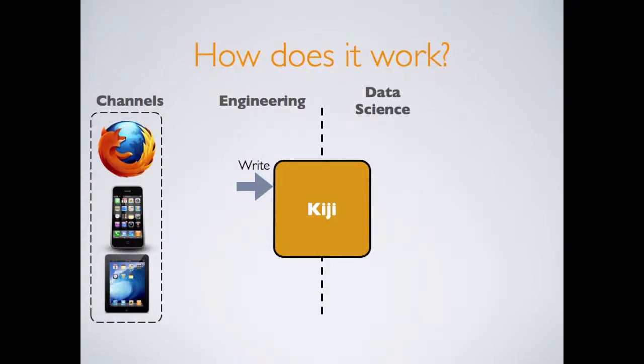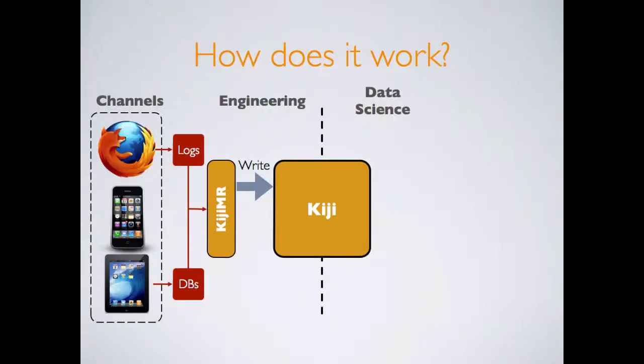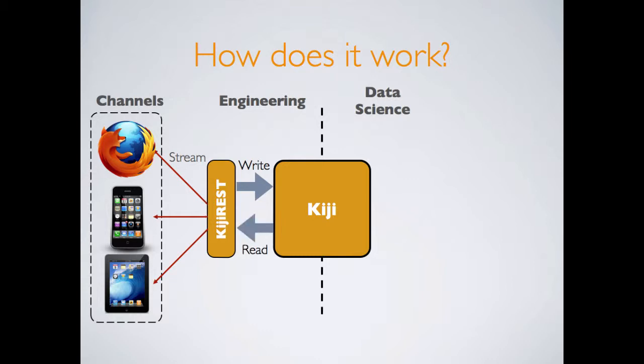For the engineers, we provide ways to get data from your application to and from the storage system. For getting data into your storage system, we provide, as we just described, ways to take flat logs or data in relational databases and bulk load it using Hadoop MapReduce. We do this with a component called Kiji MR. We also provide a RESTful interface called Kiji REST that your application can use to get data into Kiji, as well as to read it back out.